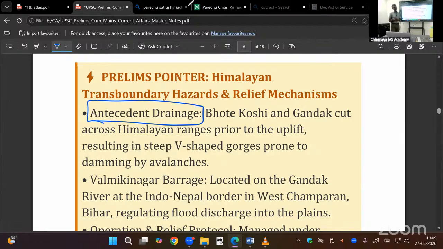Then I told you about antecedent drainage pattern. I will give you one more material. Drainage pattern, drainage system. Differences are there. Anyway, this is antecedent drainage. Before formation of the Himalaya, upliftment of the Himalayas, it was there. At the time of upliftment, it cut a deep gorge. We studied, that is there.